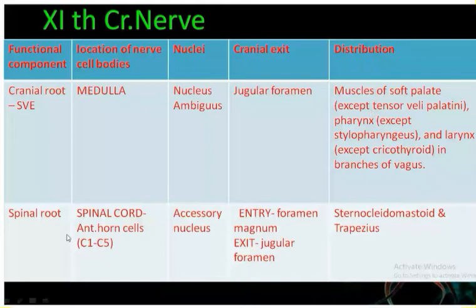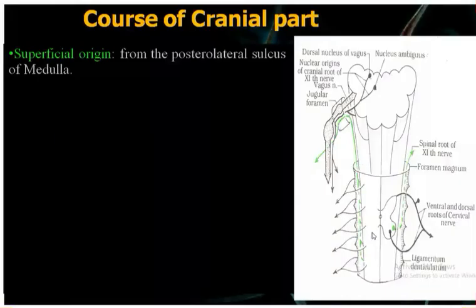Now I'll move to the course of the cranial part. Just focus on the cranial part. This is the lower part of the nucleus ambiguous, which will give rise to the cranial part of the accessory nerve. Then it will come out from the posterolateral sulcus of the medulla oblongata, below the vagus nerve. That is the exit point for the accessory nerve. Then it will enter into the posterior cranial fossa.